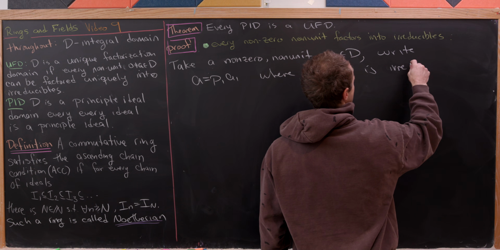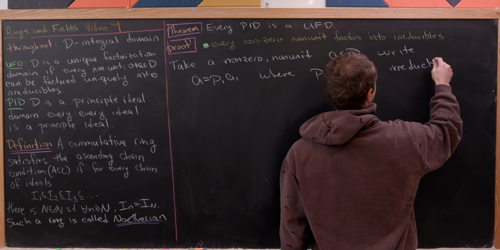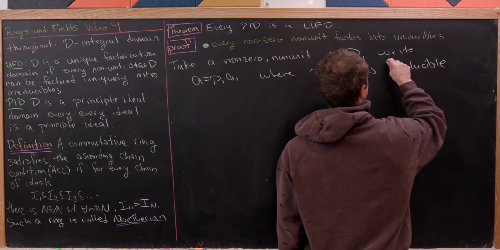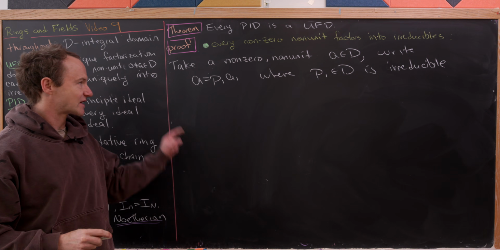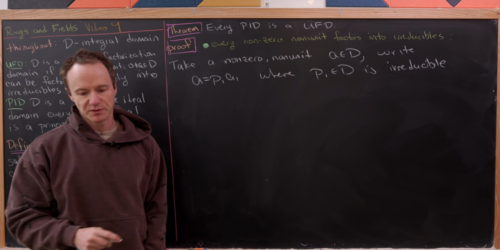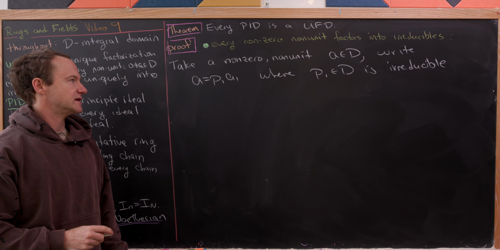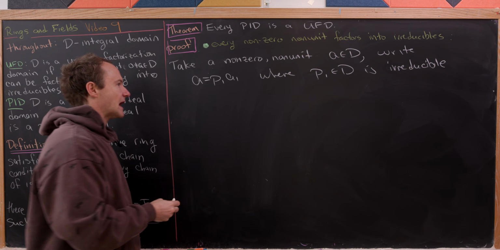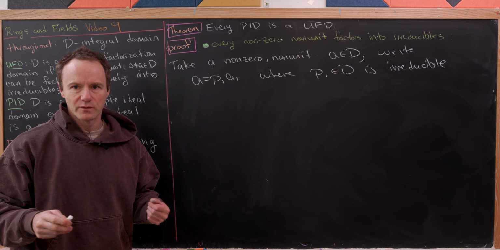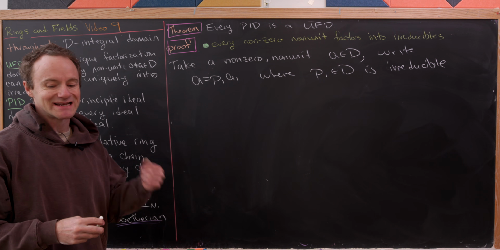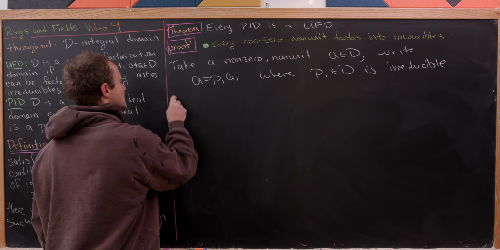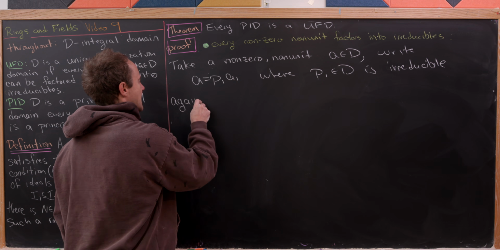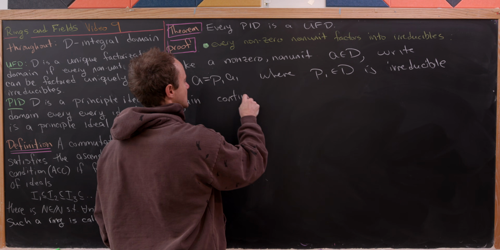Okay, so notice that we used the first step already to produce an irreducible factor of A. That irreducible factor of A is P1. And now we're going to do the same thing that we did on the previous board. We're going to continue this process. So let's again continue.